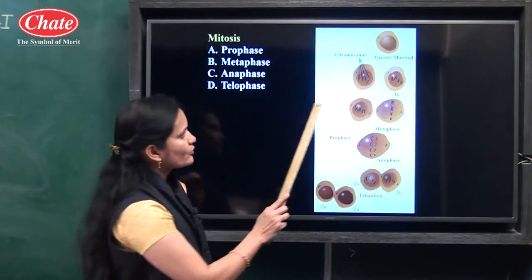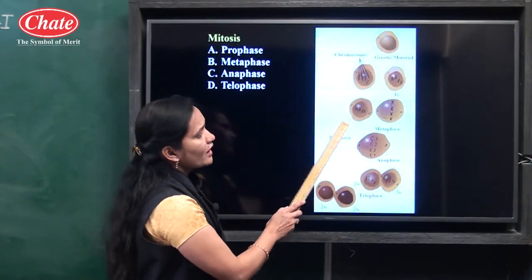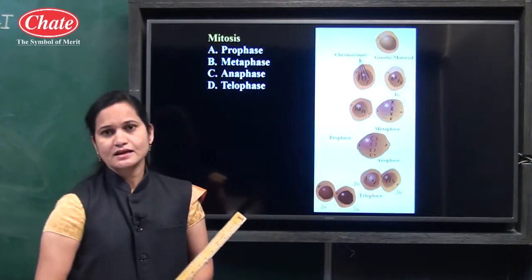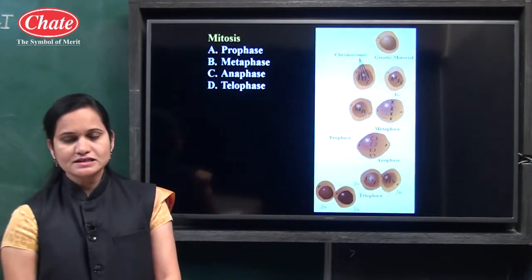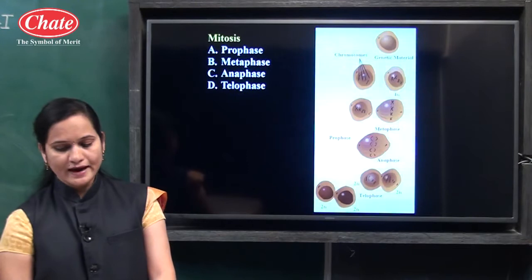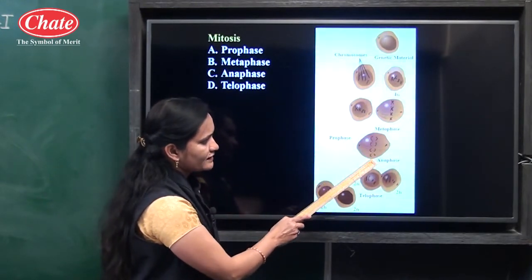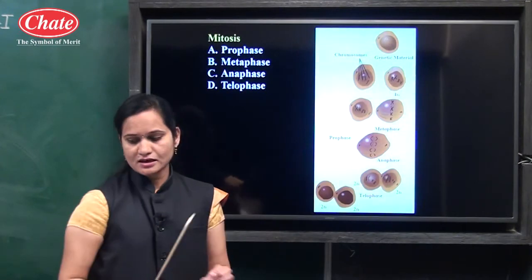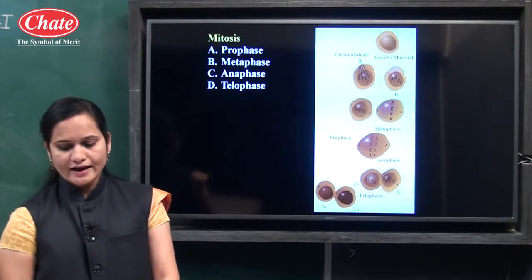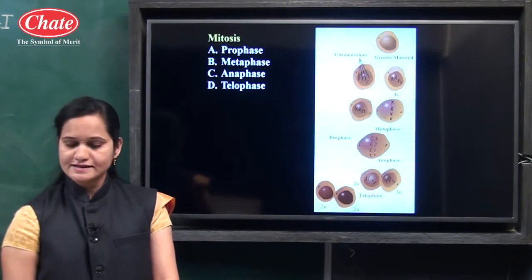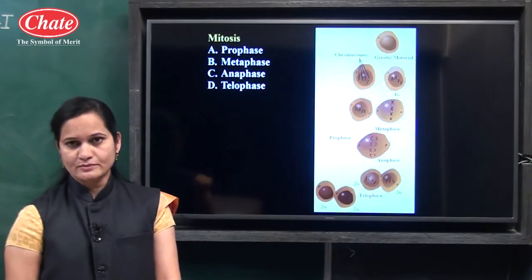Which stage? Prophase. Okay. After that, the second stage is metaphase. In metaphase stage, chromosomes line up at the equator. See this stage. Chromosomes line up at the equator. It means they come at the central plane, and chromosomes complete their condensation and become visible.